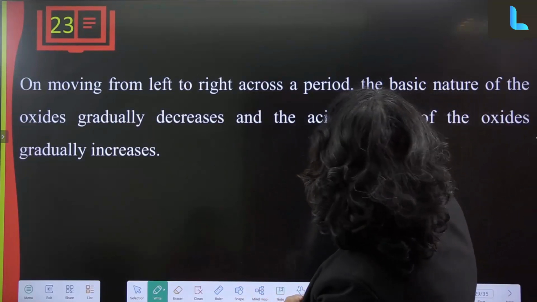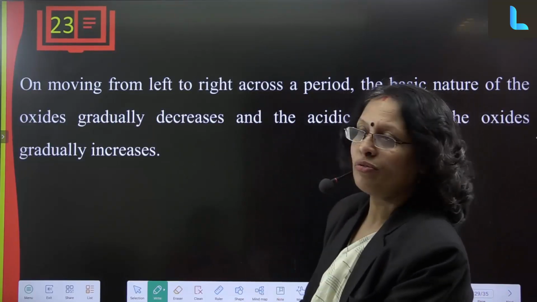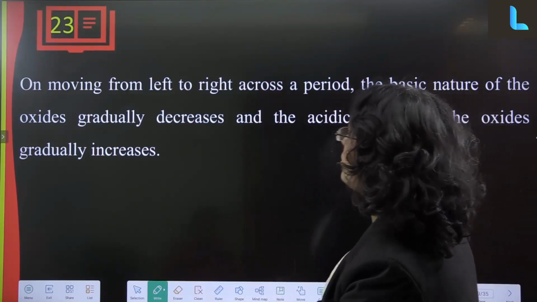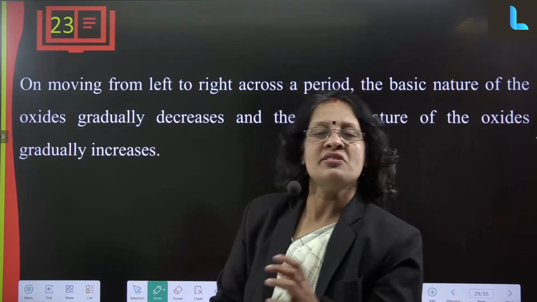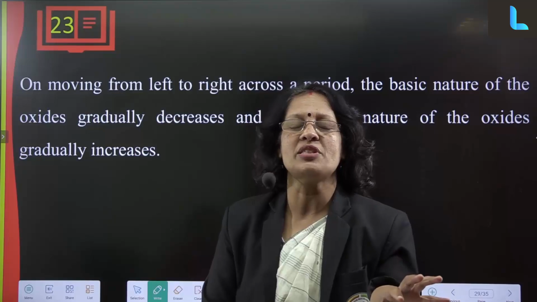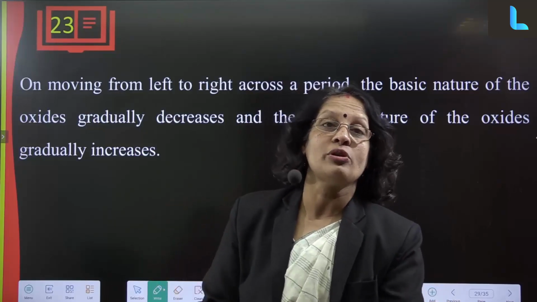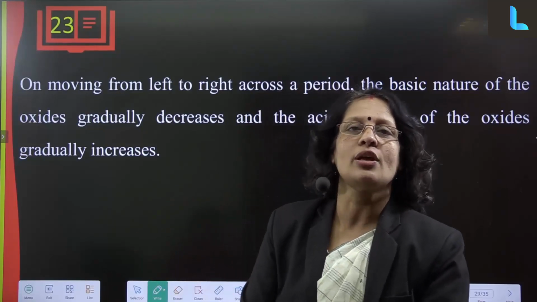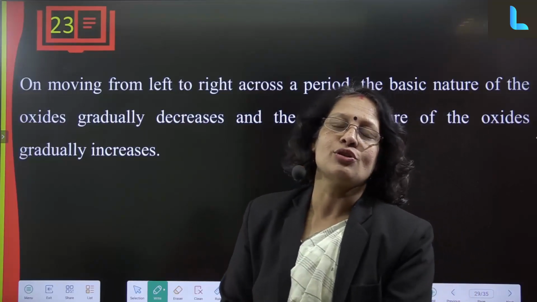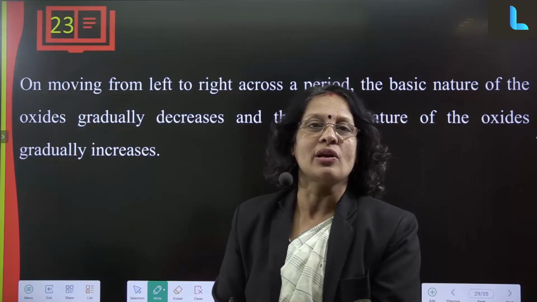On moving left to right across a period, the basic nature of oxides also gradually decreases and the acidic character gradually increases. How does it decrease? Because extreme left, if we talk about S block elements, they are highly basic in nature, and their oxides are basic in nature, that's why they are called alkali metals. Okay, and as we go right-hand side, oxides of chlorine and others are acidic in nature.